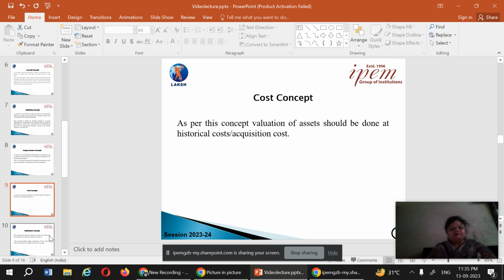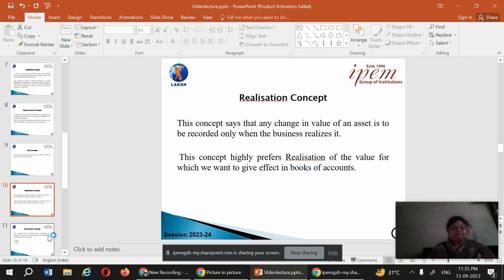Again, we are taking the example of depreciation. When we calculate depreciation, we calculate it as cost minus scrap value upon number of years. This cost is the historical cost, and that is why we take it into consideration. So, always in the business, we take historical cost into consideration.